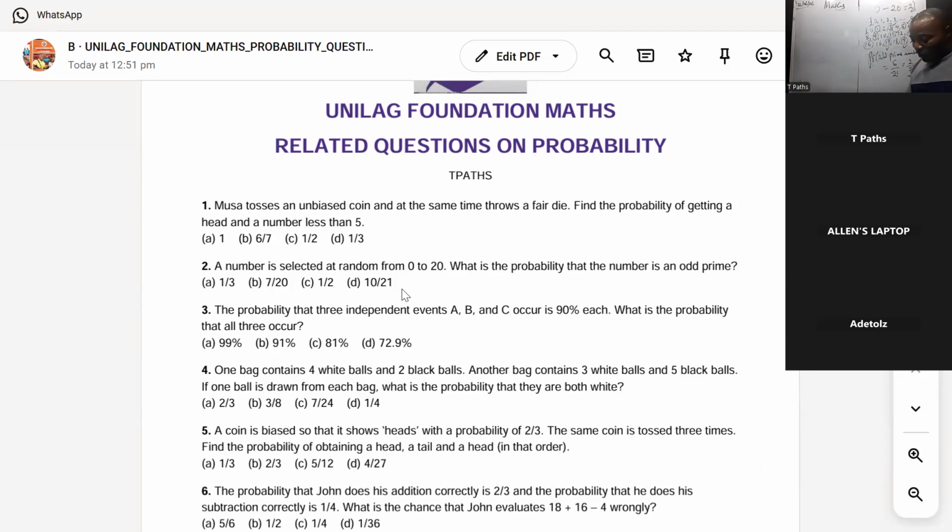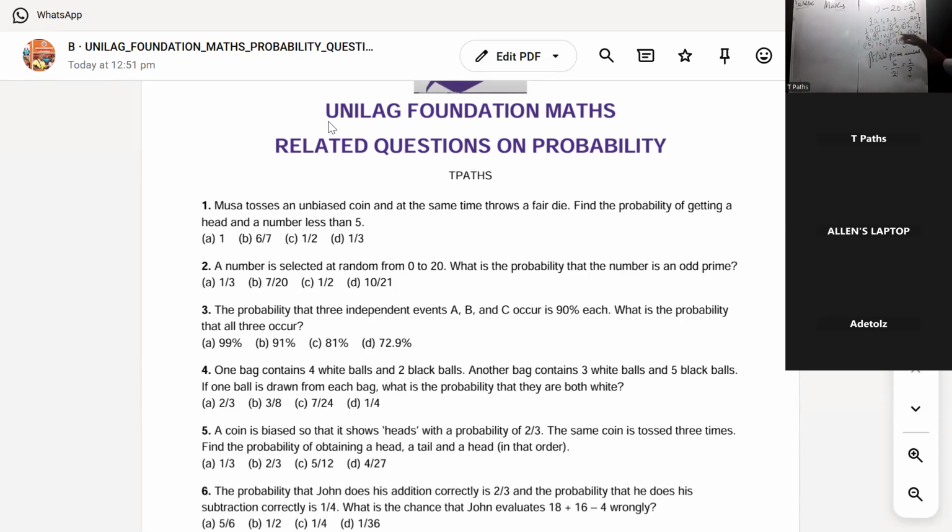What's the probability that the number is an odd prime number? We have 0 to 20. Odd prime number. Now, odd numbers: 1, 2, 3, 4, 5, 6, 7, 8, 9, 10. Those are the odd numbers. But it said odd prime number. What's the probability that the number is an odd prime number? Prime numbers are numbers that what? That have 2 factors. Itself and 1.